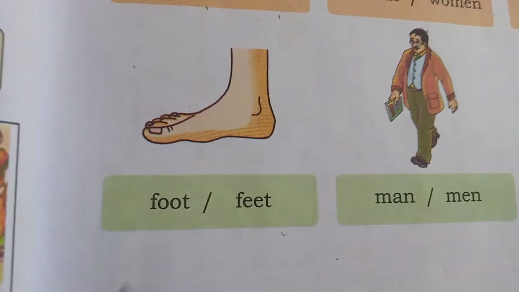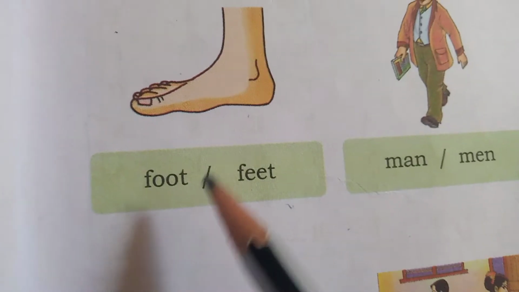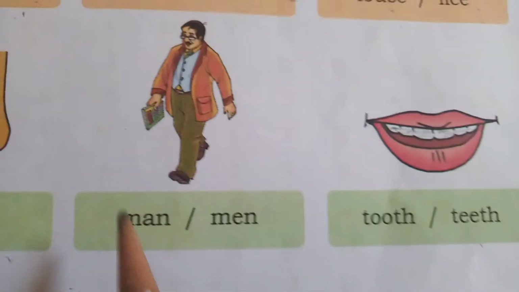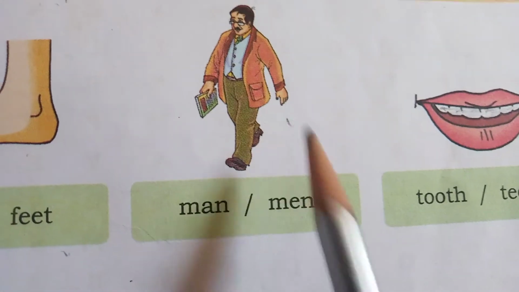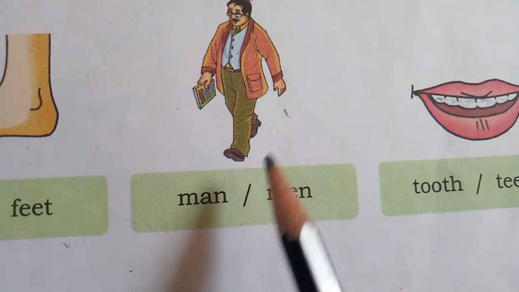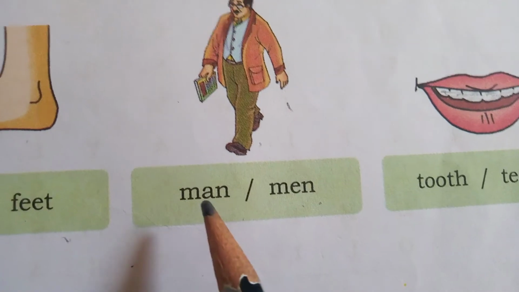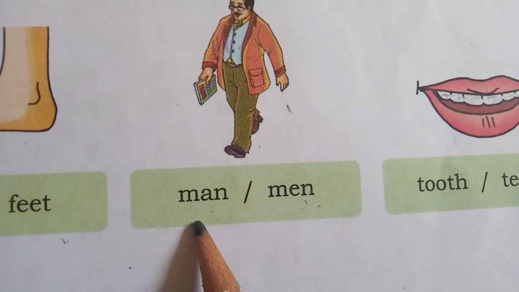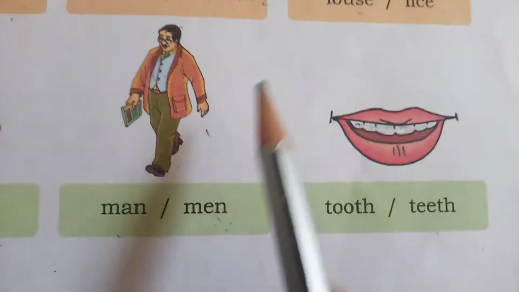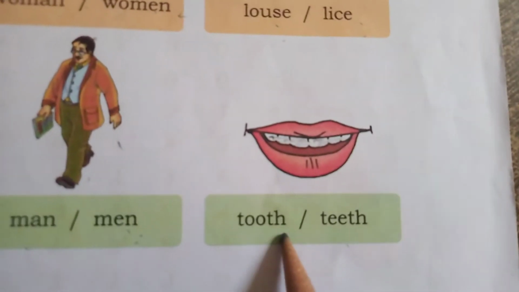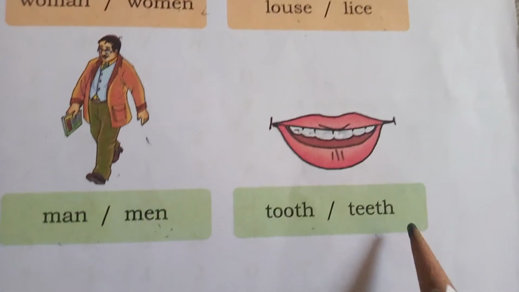Here also only one is given. So which one do you have to circle? Circle correctly that one. Next, here one person is given. Now which word is suitable for the picture in these two words? Man, men. Man is singular, men is a plural word. So circle correctly there.